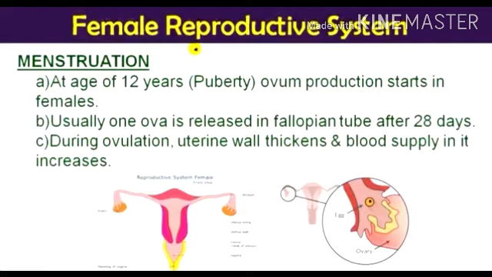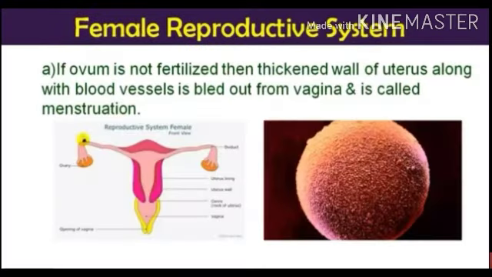So, at the age of 12, that is known as puberty, that we already discussed in the previous lecture. What is puberty? So ovum production starts in females. Usually one ovum is released in the fallopian tube after 28 days. And during ovulation, the uterine wall thickens and the blood supply in it increases.